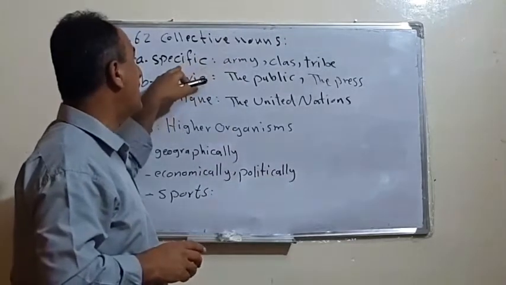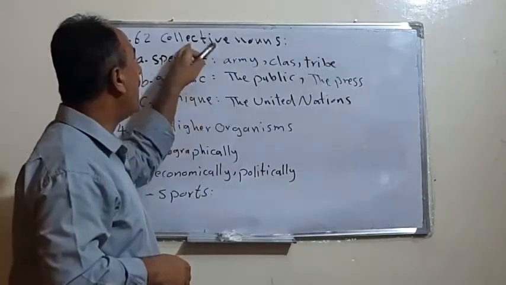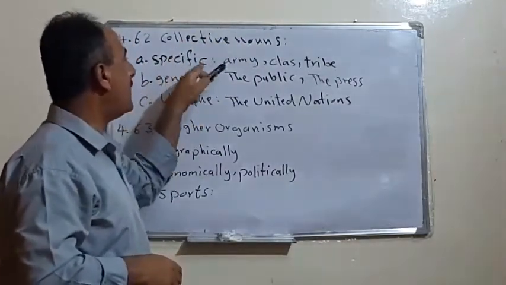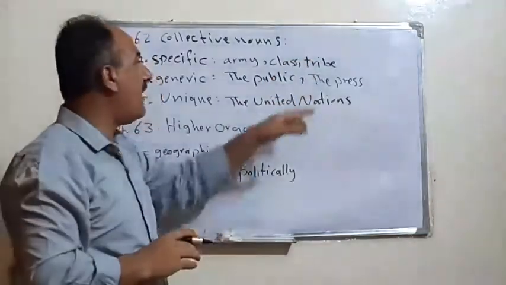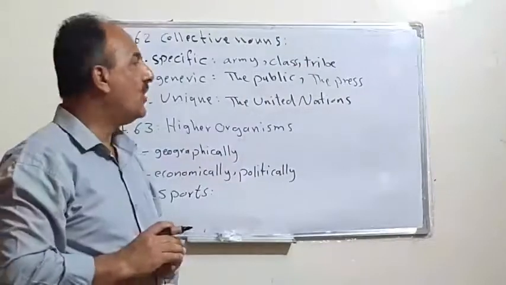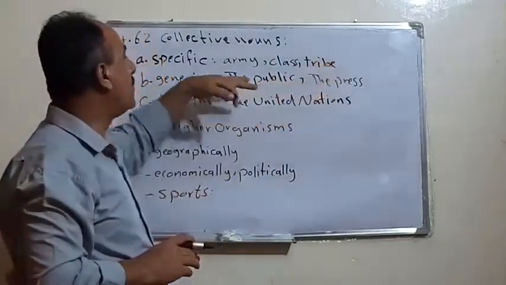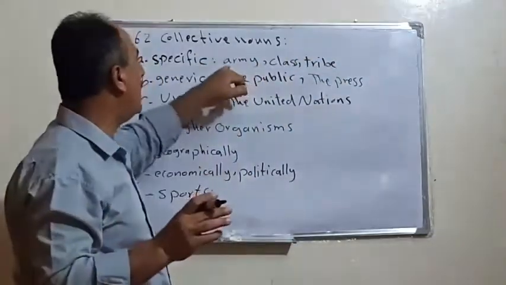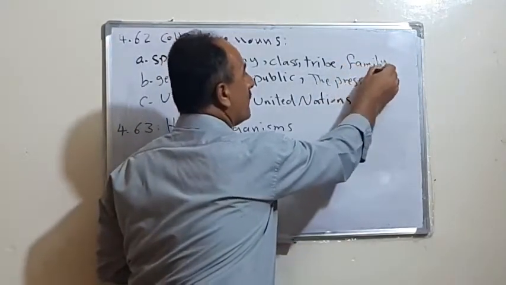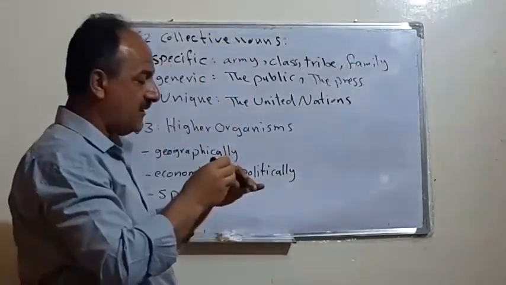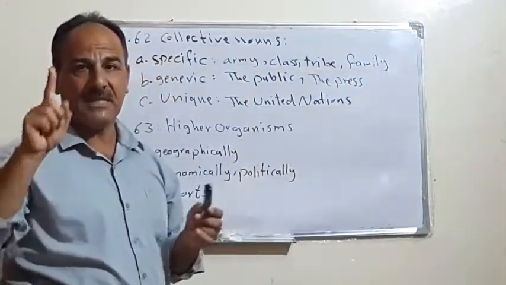The first one, we call it specific collective nouns, or generic collective nouns, or unique collective nouns. For specific, let's say for example, we have the army, the class, the team, the tribe, the clan. So all these words can be, or let's say the family. Why do we consider them as collective nouns? Because it is possible, if we are talking about the families, that means family and families.